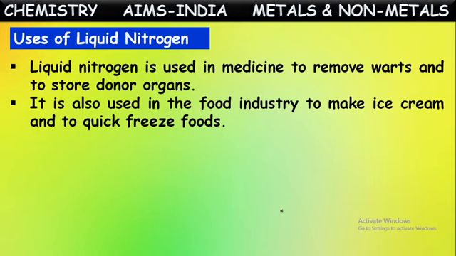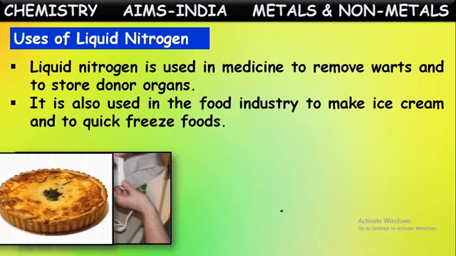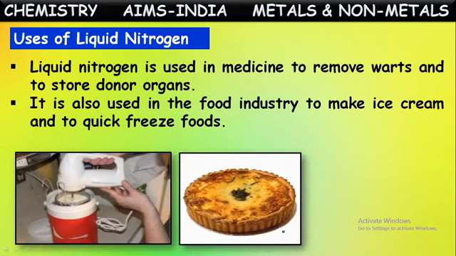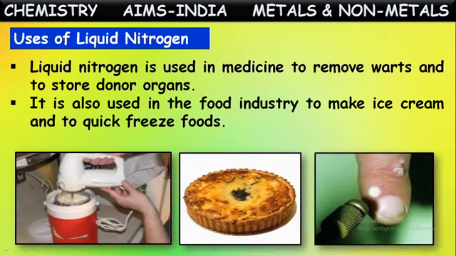Yes, in the food industry, certain food items, ready-to-eat food items, they freeze very quickly to avoid spoilage. So there also they use this liquid nitrogen for that purpose. Some food items they freeze immediately to avoid spoilage. They also use liquid nitrogen to remove some warts on the skin. Okay, these are the uses of nitrogen.